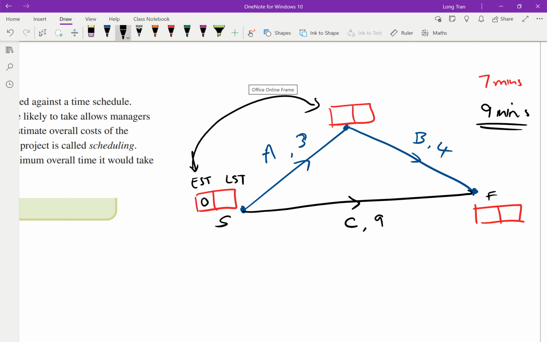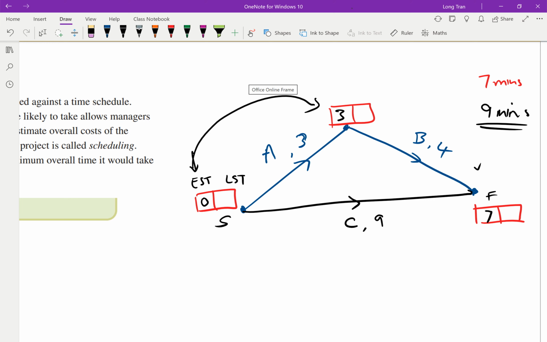3. Because it takes 3 minutes for activity A to complete. So if they started from the get-go, then B can start at the earliest at 3. And if activity B started at 3, how long does it take for you to finish? What's the earliest time that it can finish? 7. And what you've done here is you've done 3 plus the 4. This is called forward scanning, which, if you go through the videos that I go through, is what they're teaching you.